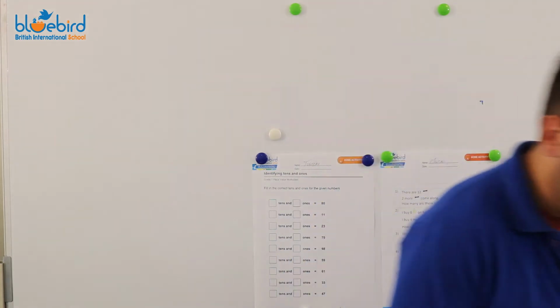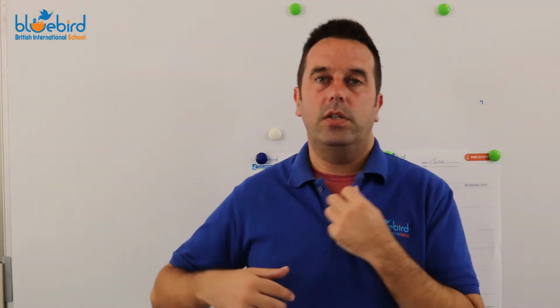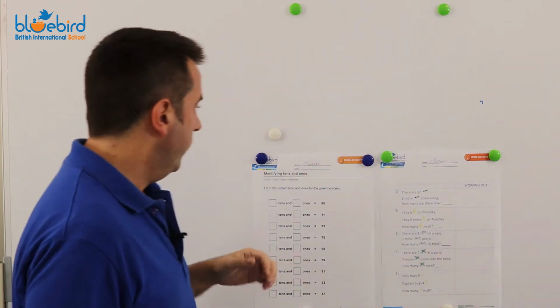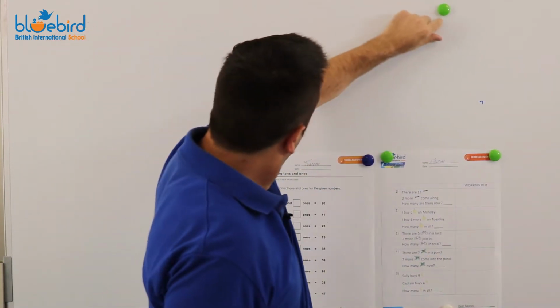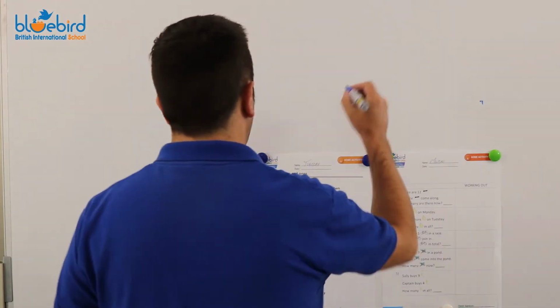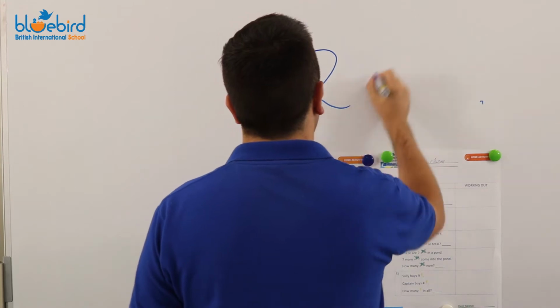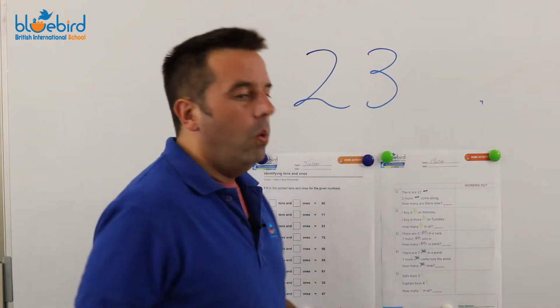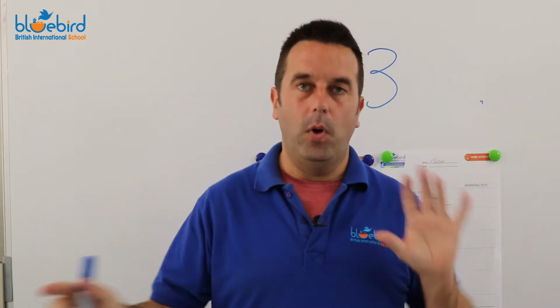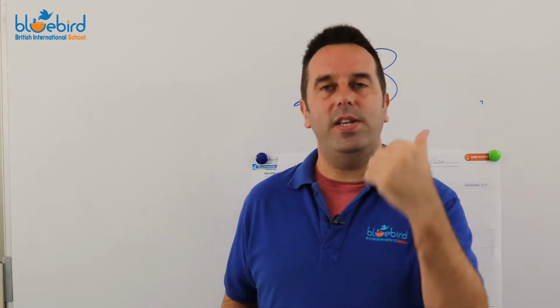Now, what else has been in your maths? We have place value. What is place value? We have to decide for a number, for example, 23. We want to know how many 10's and how many 1's make up 23, okay? It's very easy, but it's extremely important for doing mathematical problems later on. How many 10's in 23?